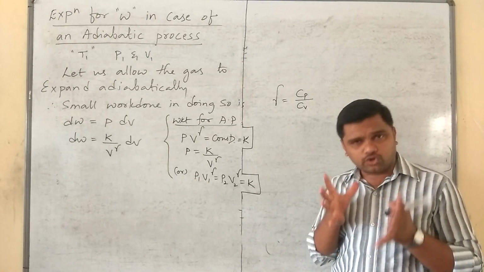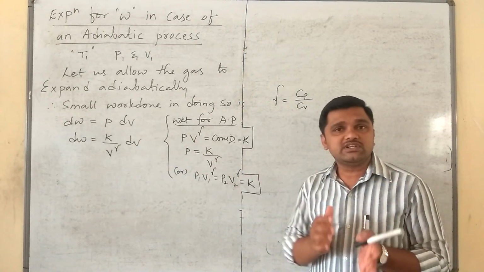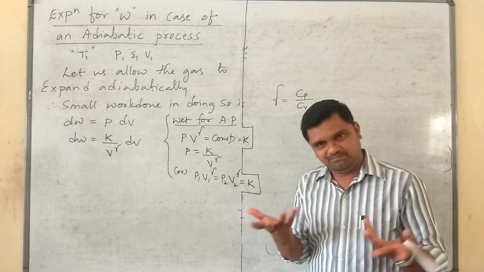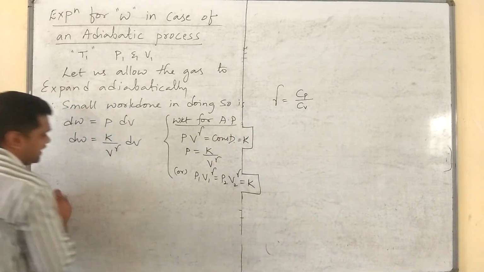Since W is the total work done and dW is the small work done, how can we get W from dW? Of course, by integrating.